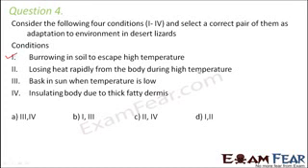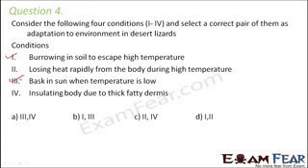Losing heat rapidly from the body during high temperature. Well, that doesn't really happen, that the lizard loses heat from the body. So that doesn't happen in the case of lizards. Bask in sun when temperature is low. Now, as we know, the temperatures are generally extreme in deserts. So these lizards enjoy the sun and absorb heat when their body temperature drops below the comfort zone. Some of them can even burrow into the soil to escape the heat. So they have these 2 adaptations for heat.